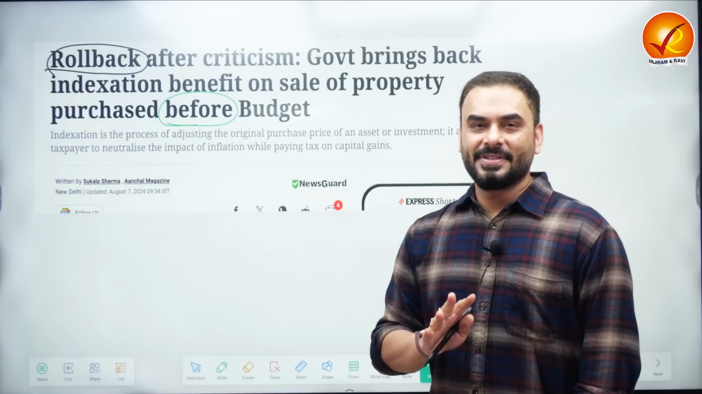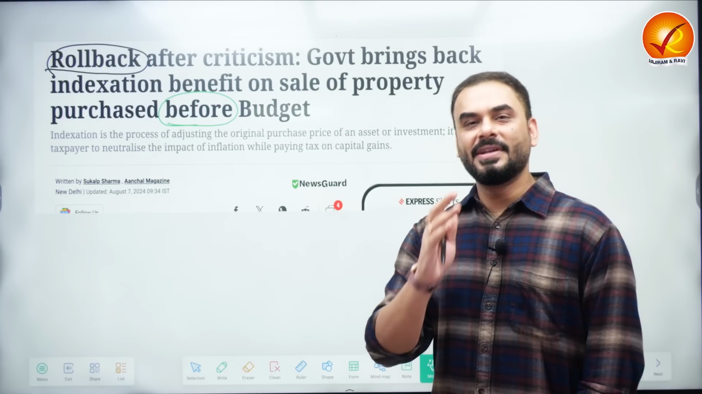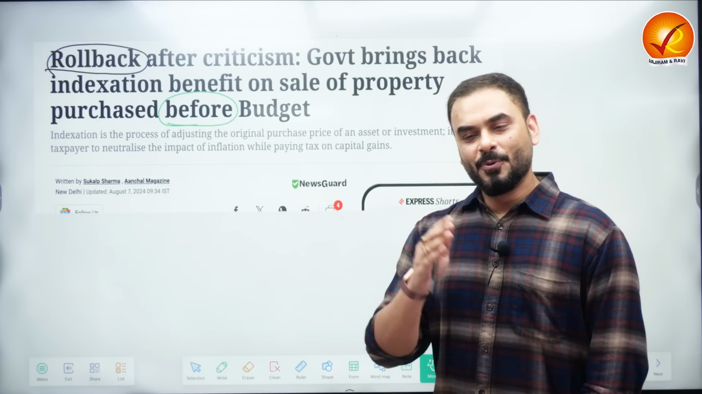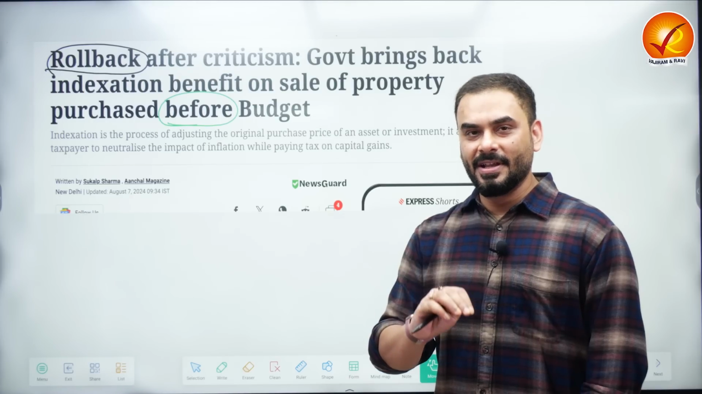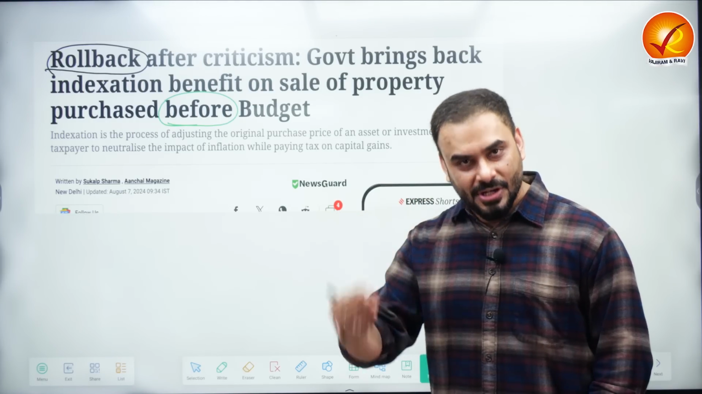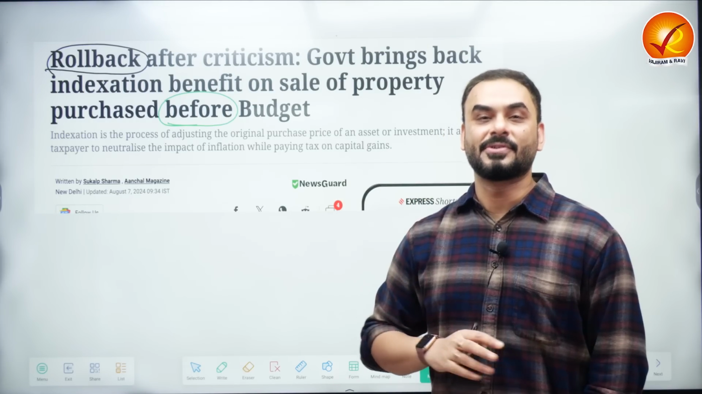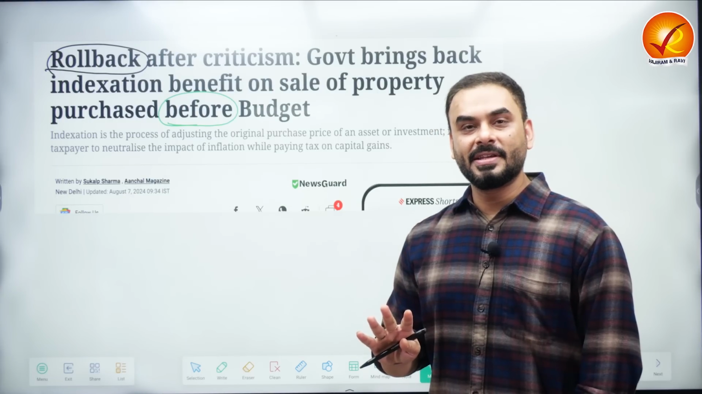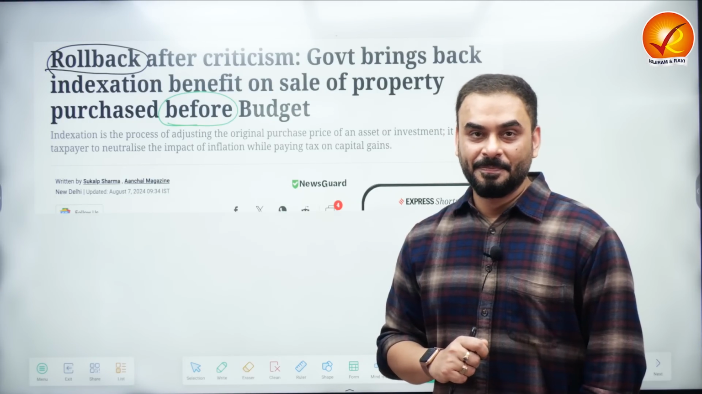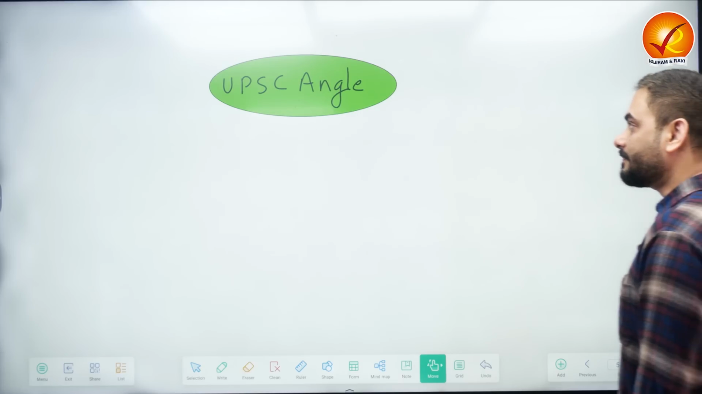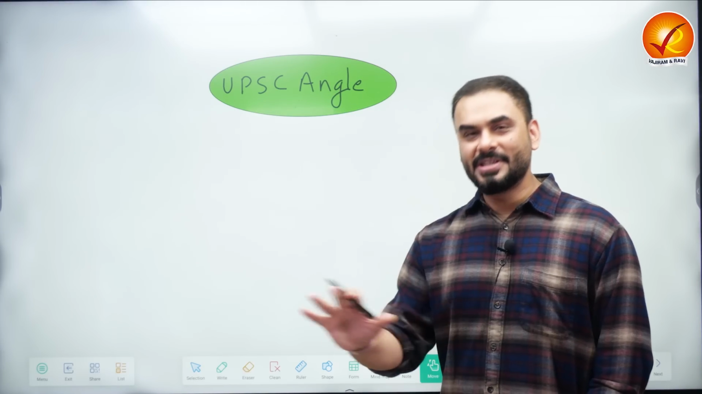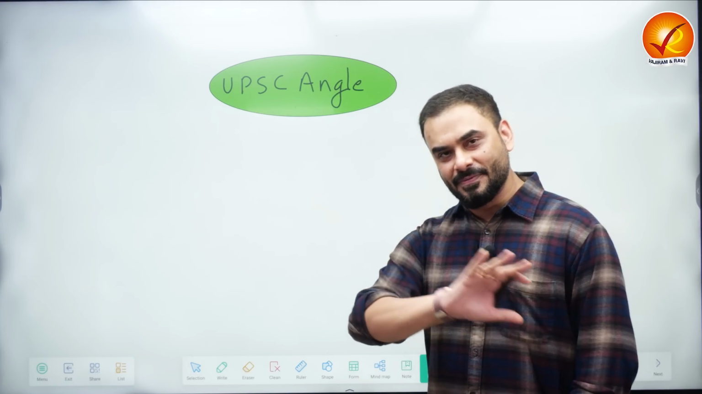So in this lecture, we are going to understand what actually is the capital gains tax. What was the system of the capital gains tax earlier? What is the system of the capital gains tax now? And what are the implications on the economy because of this? And we are going to do all this from the UPSC perspective. So let me show you the UPSC angle to this very popular news item which was floating around us.